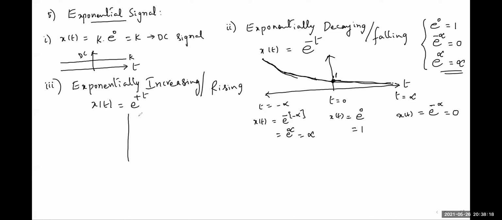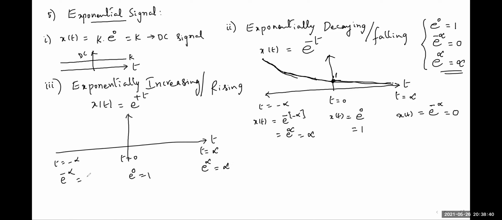If you observe the graph, in the same way, here it is e to the power of minus infinity, here it is e to the power of 0, and here it is e to the power of plus infinity. So that is 0, 1 and infinity.